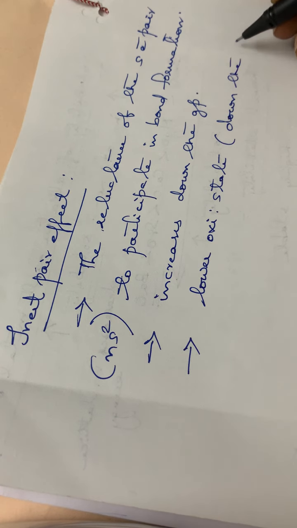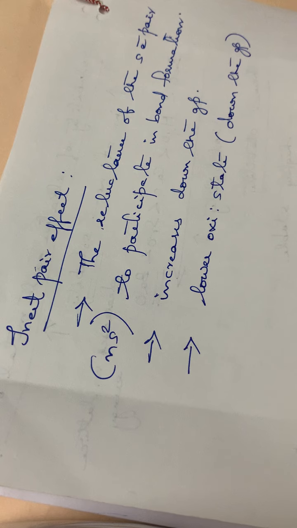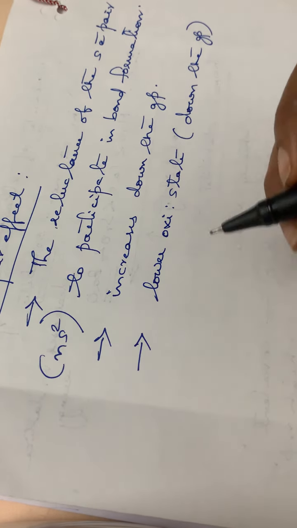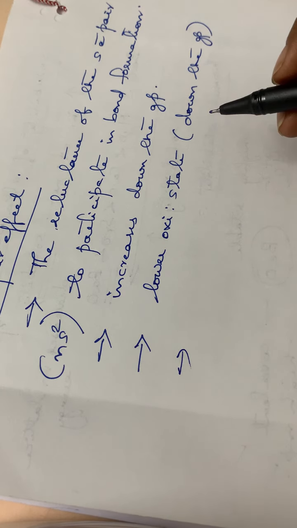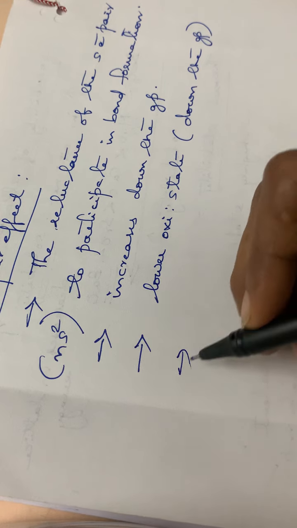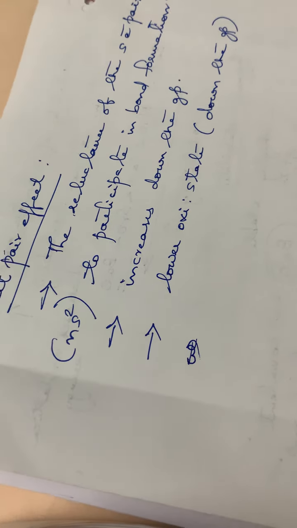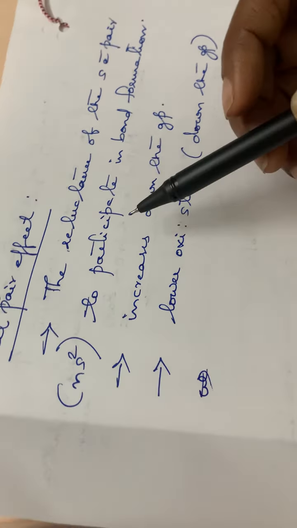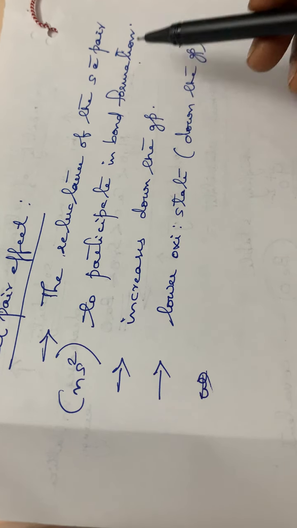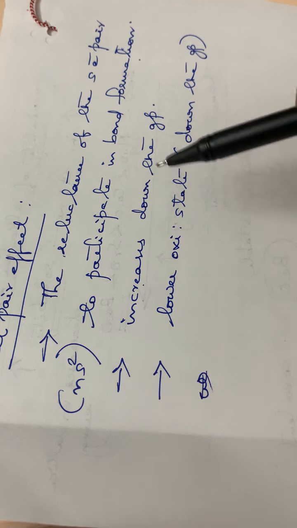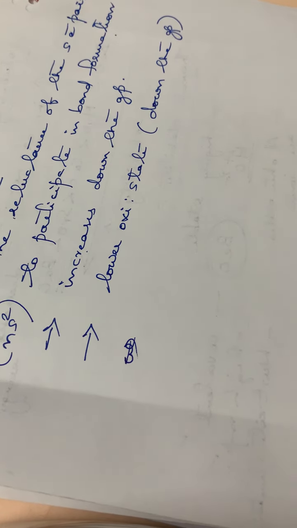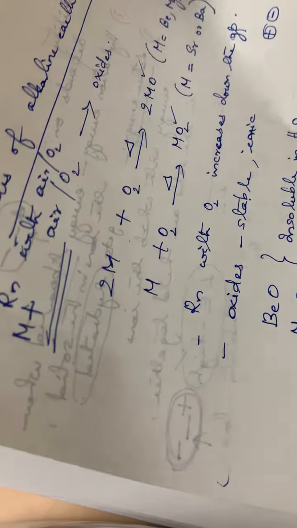So the stability will also increase down the group. So this is the inert pair effect: the reluctance of the s electron pair to participate in bond formation. The inert pair effect increases down the group, and the elements at the bottom of the group will have a lower oxidation state.